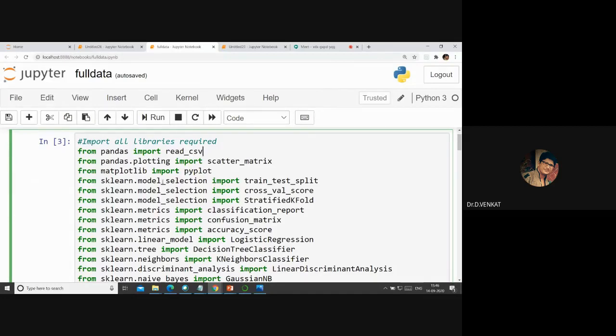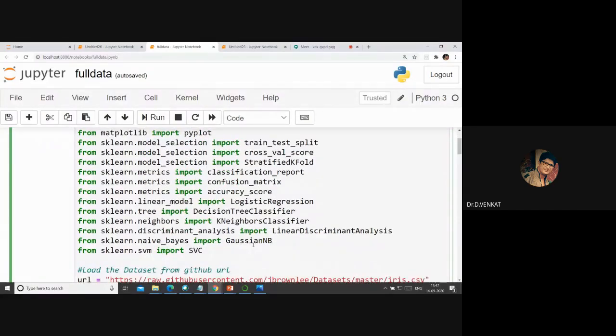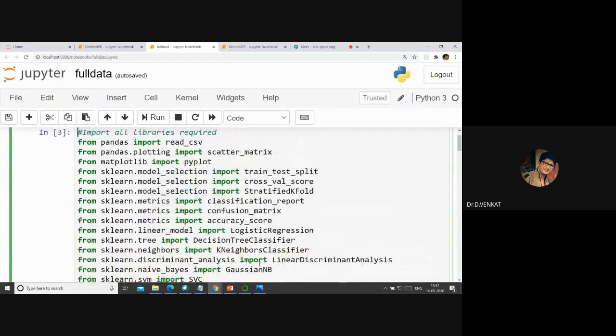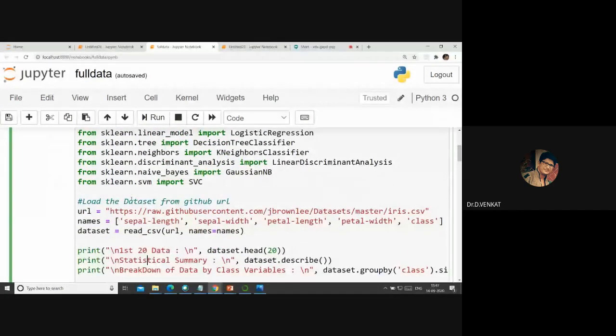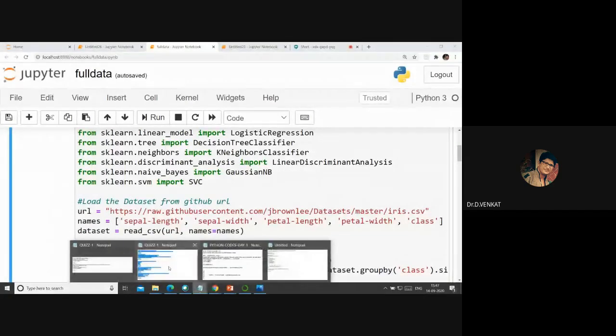There is sklearn model selection. Okay, sklearn metrics. So for all the metrics, there is sklearn metrics. Okay, this is classification. I will explain to you tomorrow about confusion matrix, all these codes, and also logistic regression. And we'll also explain the neighbor KNN and decision tree. That will be explained tomorrow, right? And then there are a few which are beyond the scope of this session. Okay, so what I'm trying to say here is you should import the libraries first, whatever libraries you're looking for. Number two, you can load the data set. So you can load the data set using 3 ways.